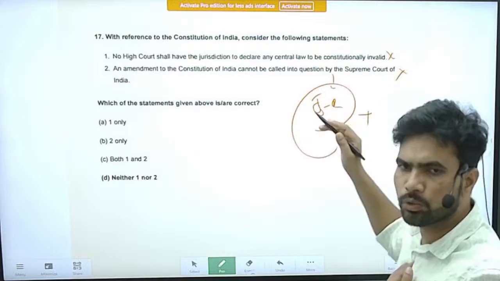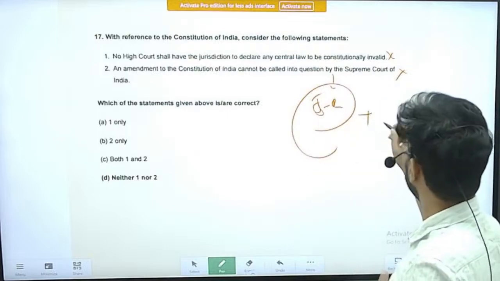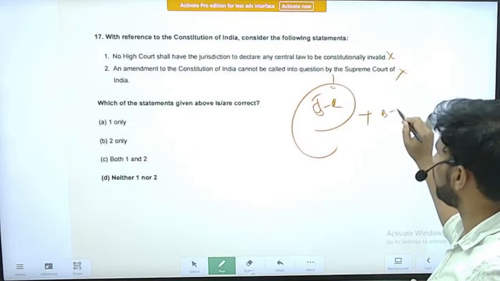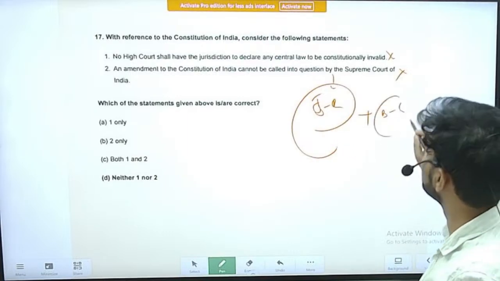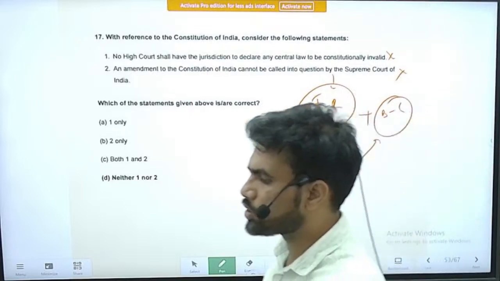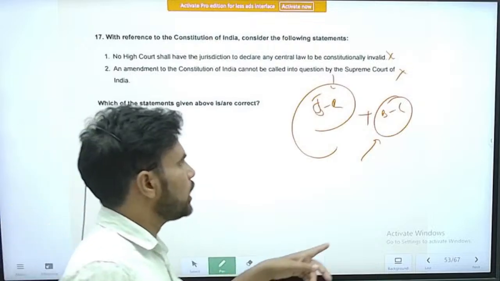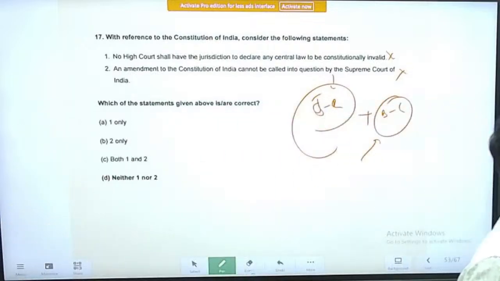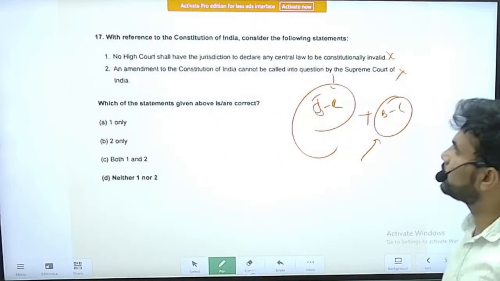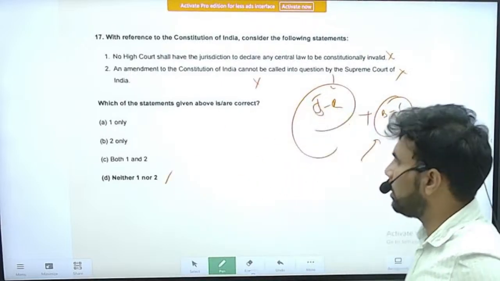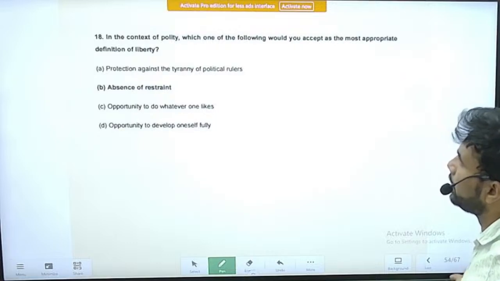Apart from that, the Supreme Court has brought in a new thing, which we have already discussed: the basic structure. Constitutional amendment acts also now have to pass the test of basic structure. So this statement is also incorrect. So neither 1 nor 2. The correct option is option D.